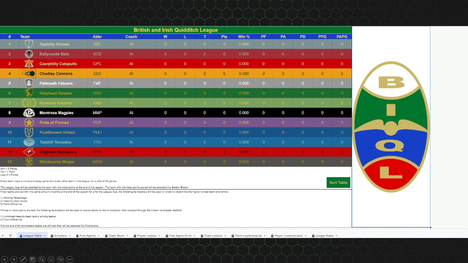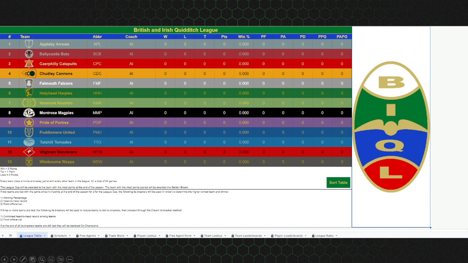So that's the table. This button is here just for me so that after games are run, I can just hit a button and this whole table will sort by itself. It'll sort first by the amount of points, then it'll sort by winning percentage, and then it will sort by point differential. But manually, I would be going through these tiebreakers if it were to come up.